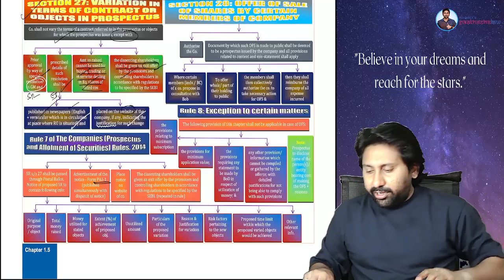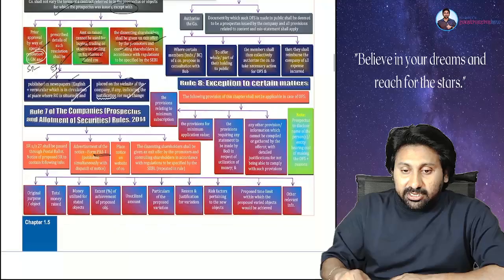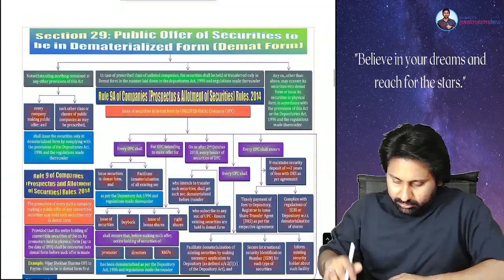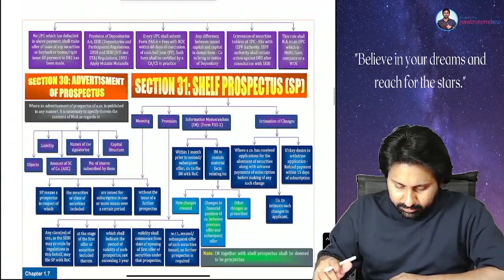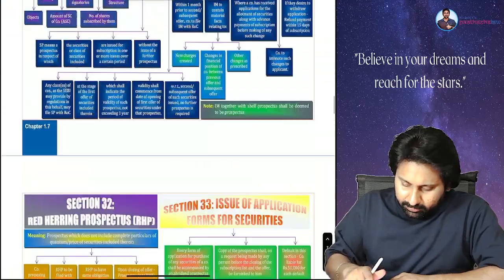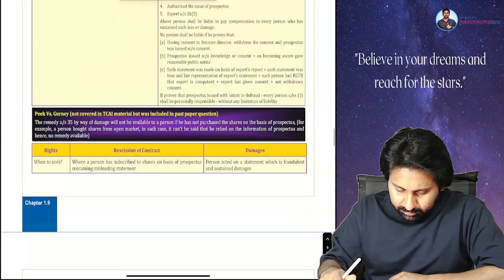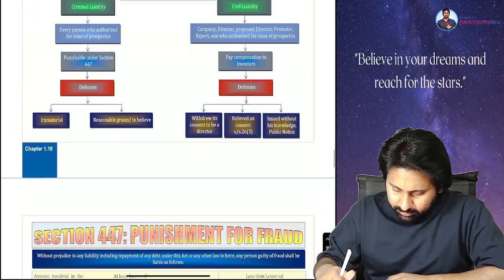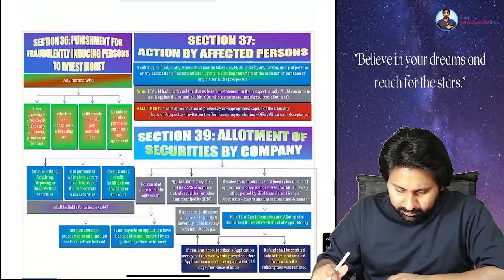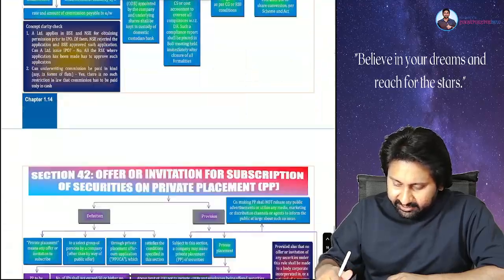Now we are going into the second segment of discussion. These areas are, yes, all these areas.